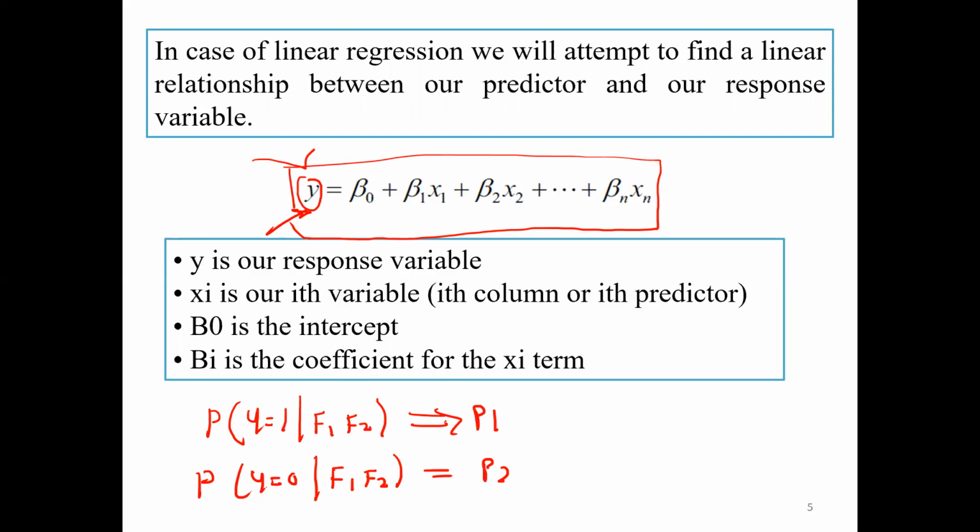If P1 is higher, what does it mean? That particular feature supports success, and if P2 is higher, that feature supports 0. On the basis of this, we can classify whether this feature belongs to the positive class or the negative class, 1 or 0.